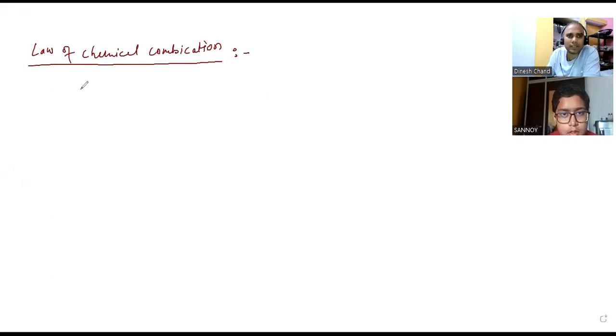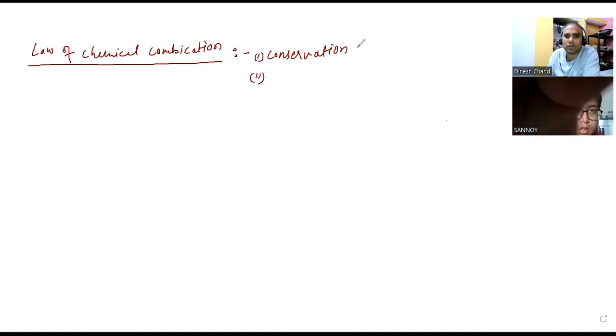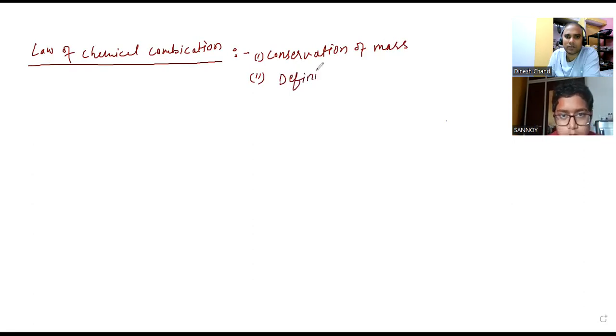The first one, which we already know, is conservation of mass. This law says that mass can neither be created nor destroyed. Second is definite proportion. Next is multiple proportion.